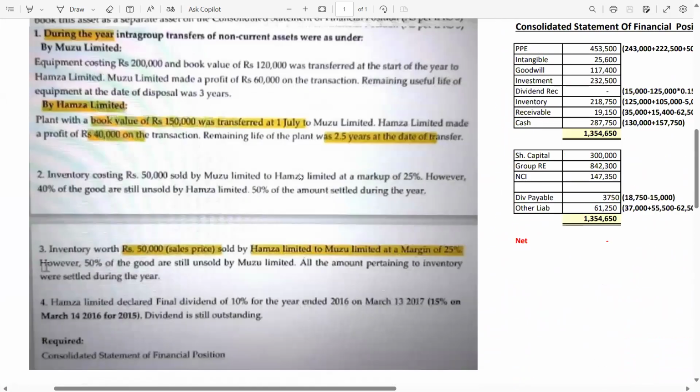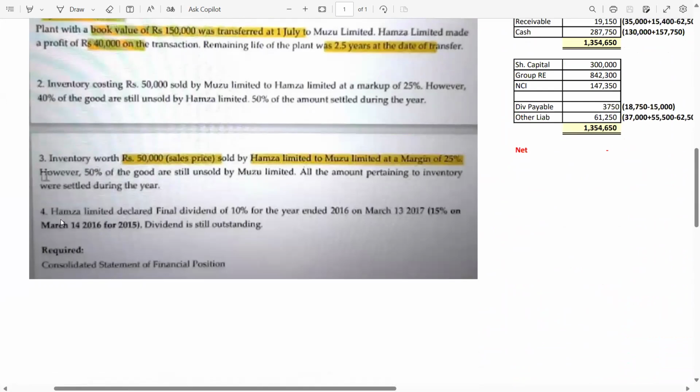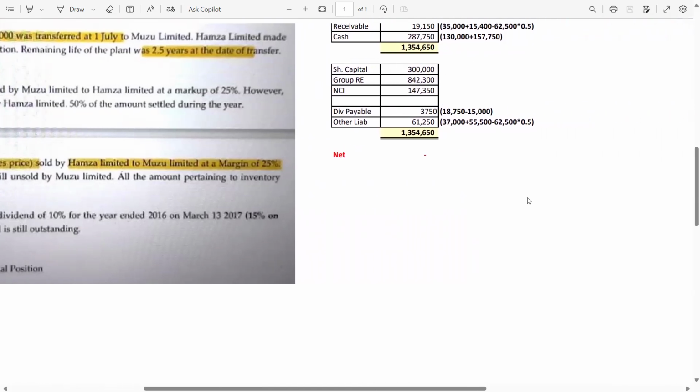If you read the last adjustment, it's mentioned H Limited declared final dividend of 10% for the year ended 2016. On 13 March 2017, 15% on March 2016 for 2015. So this dividend will be received the next year, but this dividend was declared in 15, so now in 16 it can be received.